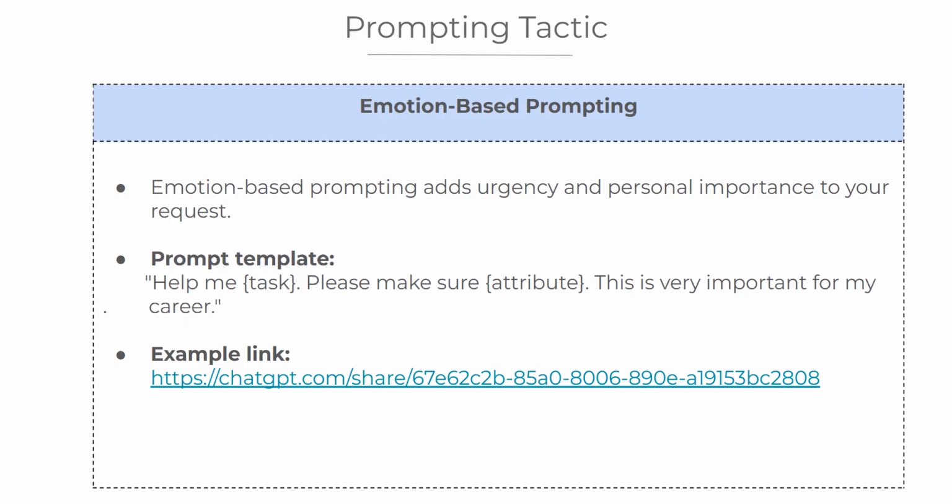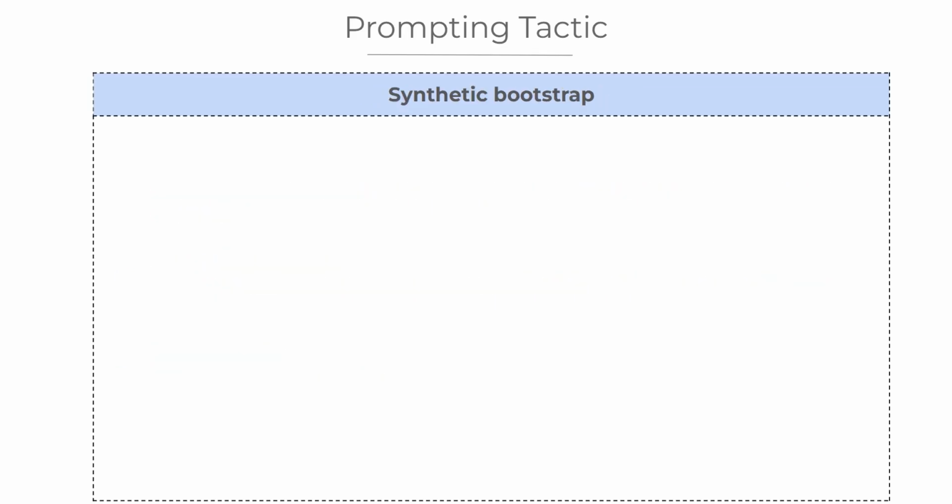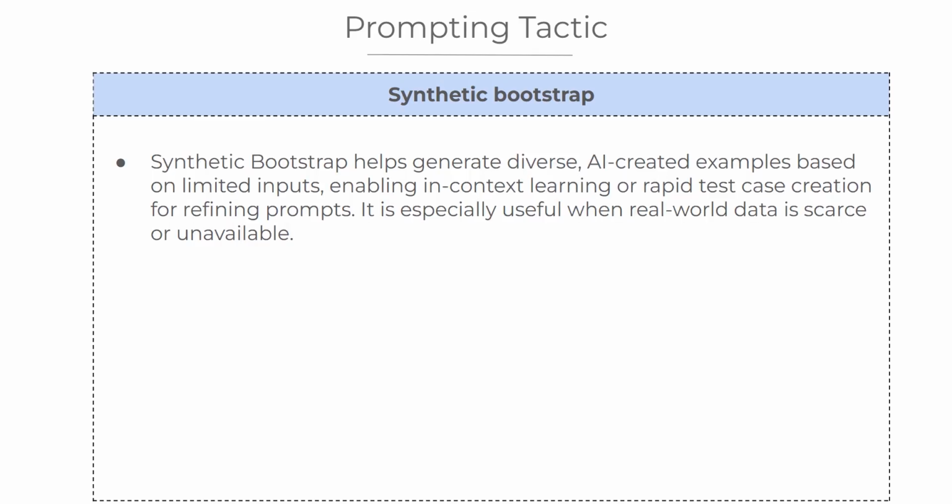Now let's move on to our next prompting technique, which is synthetic bootstrap. It is a powerful technique for generating AI-created examples when real-world data is limited or unavailable. This method allows us to create diverse in-context examples that help refine our prompts, test AI responses, or simulate realistic scenarios. It's especially useful when you need test cases for validating AI behavior. You lack real-world data but still need high-quality examples.